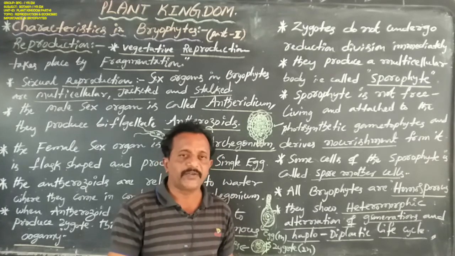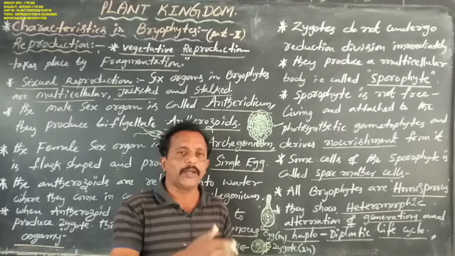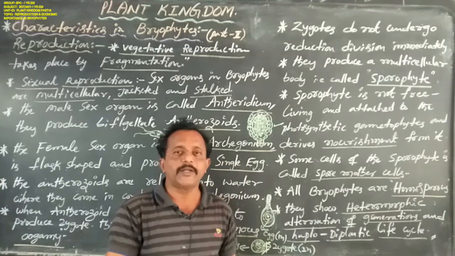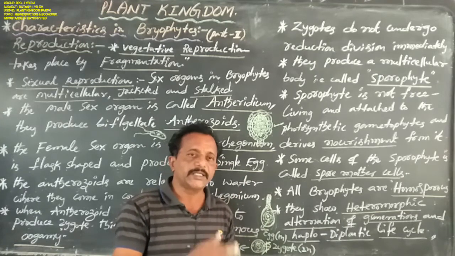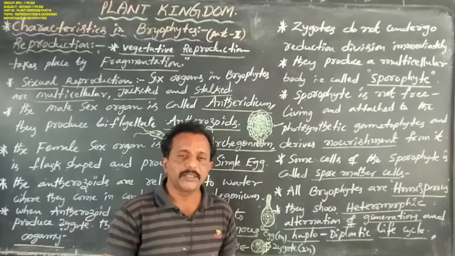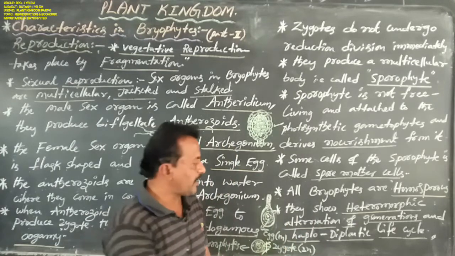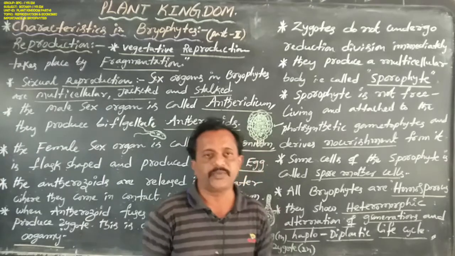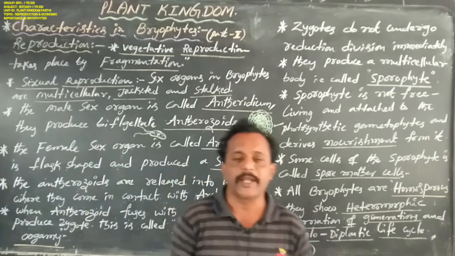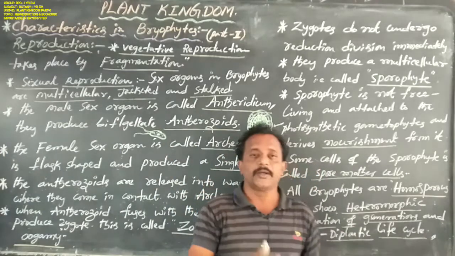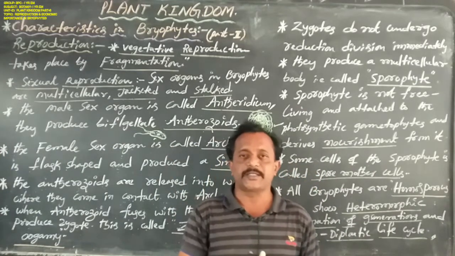So in bryophytes, first the haploid number of chromosomes appears, then the diploid number of chromosomes appears, that is haploid gametophyte and diploid sporophyte. That is the haplodiplontic life cycle.